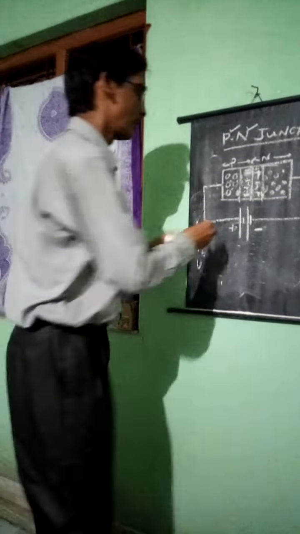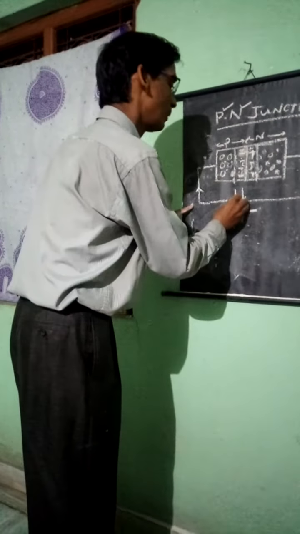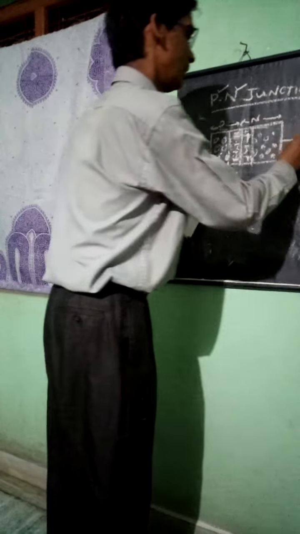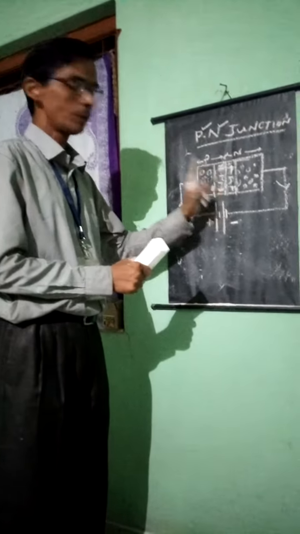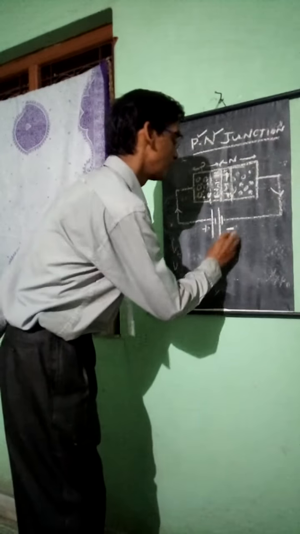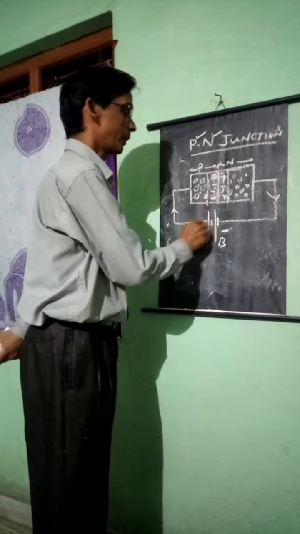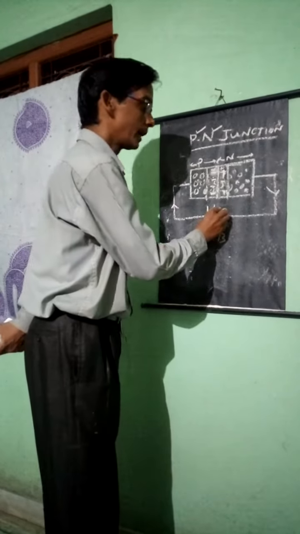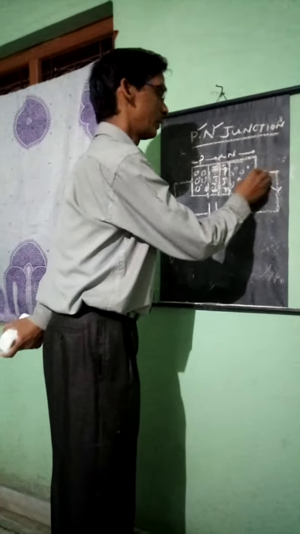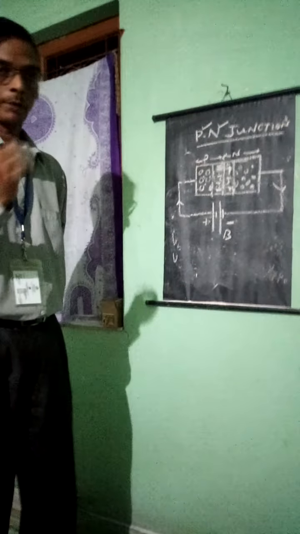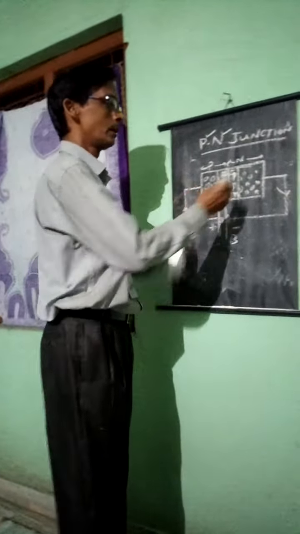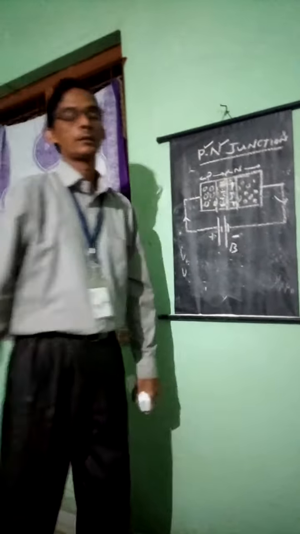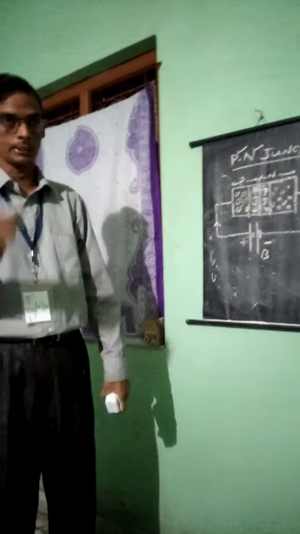Then easily the current can flow from the p-type material to n-type. The current flows. The positive terminal of the battery connected to the p side and the negative terminal connected to the n side is called forward biasing. It creates a forward biased current, and the electron-hole pairs gradually get neutralized.